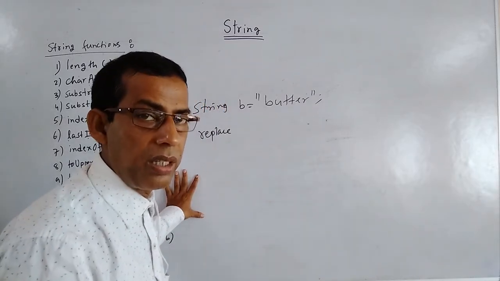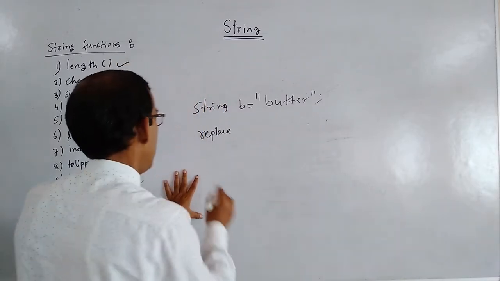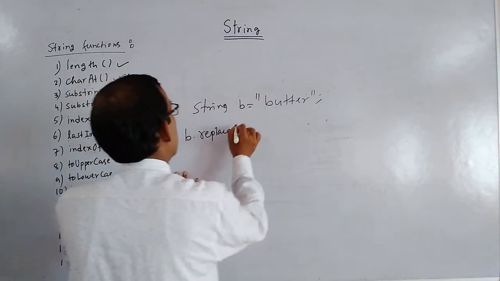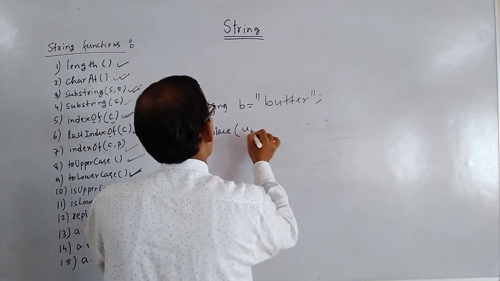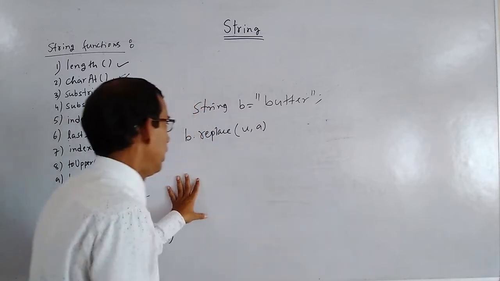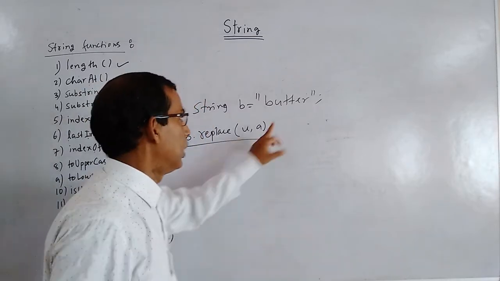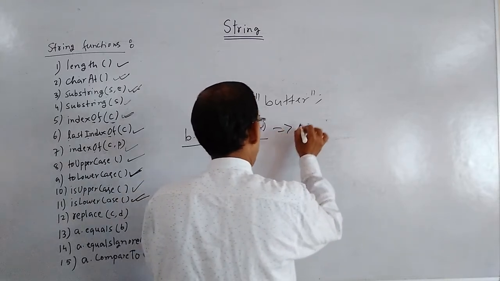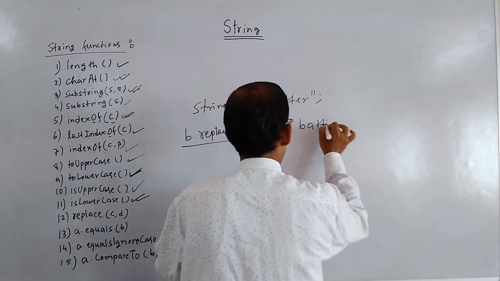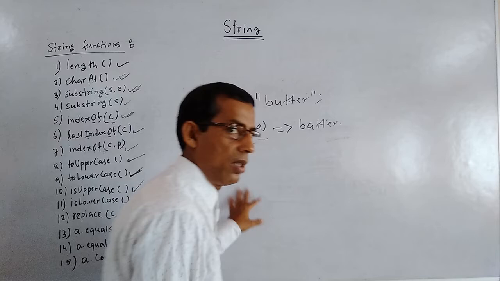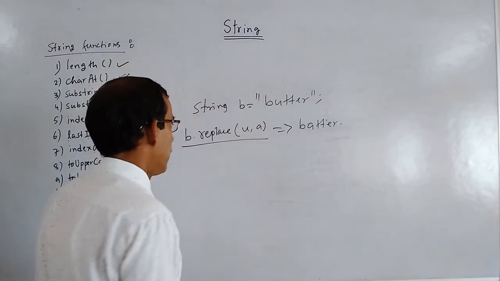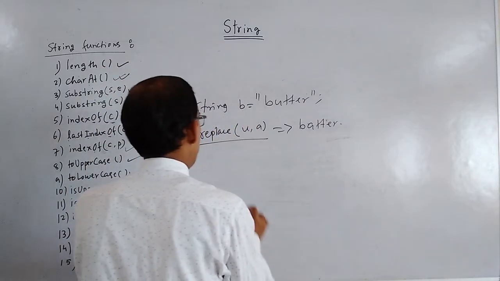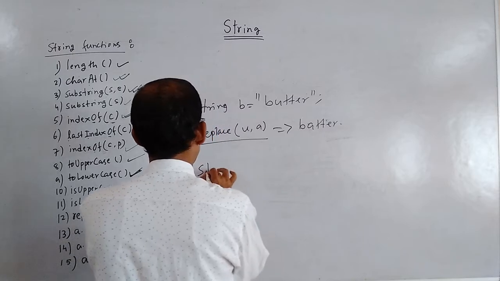What will you replace? The word in B. So B dot replace U with A. If you write like this, then U will be replaced with A and will give you batter, B-A-T-T-E-R.